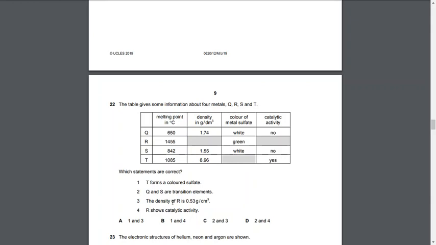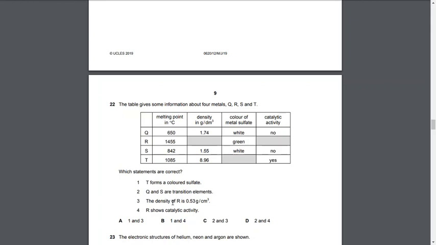not really, because we can say 3 is correct in a way that it has got a density. However, this is not correct, because we are not noticing any trend over here, so we can neither say it's correct nor wrong from the trend.